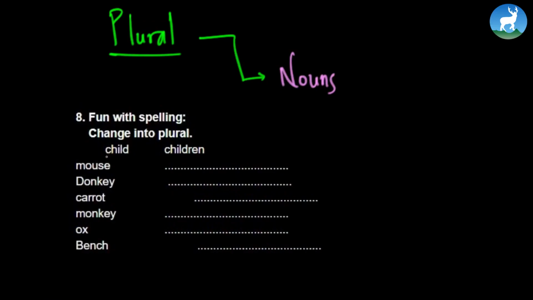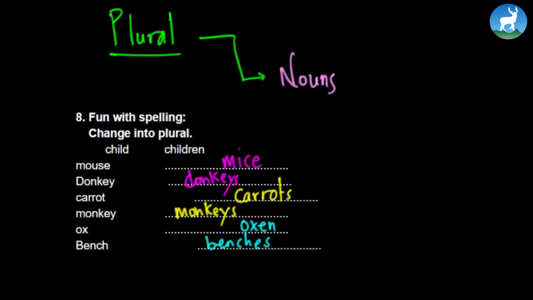The first one is done for you. The plural of child is children. Mouse, mice. Donkey, donkeys. Carrot, carrots. Monkey, monkeys. Ox is in fact oxen, and bench, benches. So that's how we change singular nouns into plural ones.